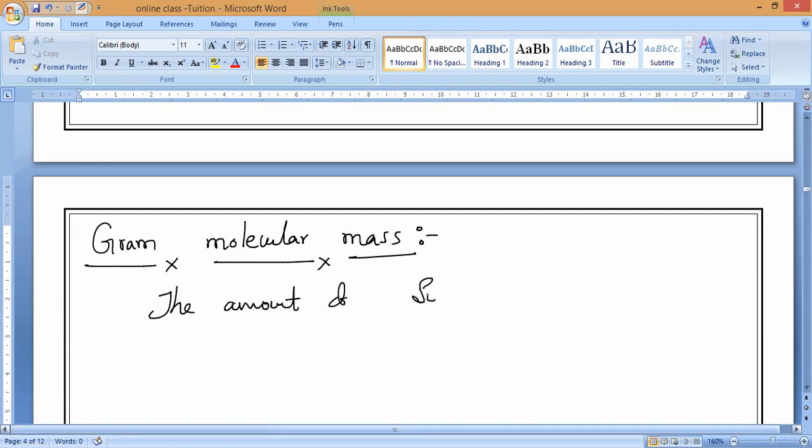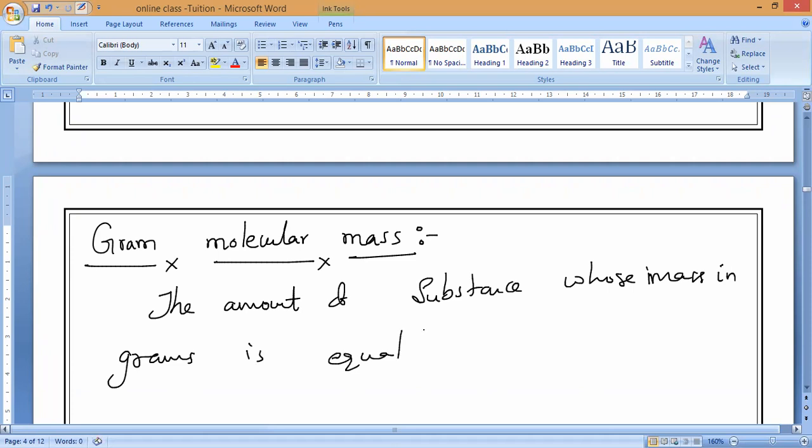The amount of substance whose mass in grams is equal to what, guys? Is it equal to molecular mass or atomic mass?